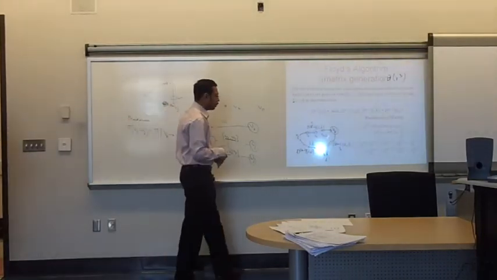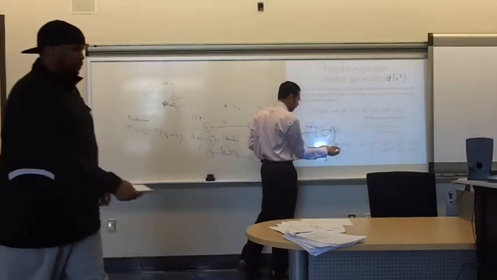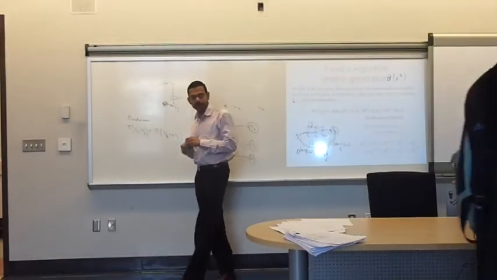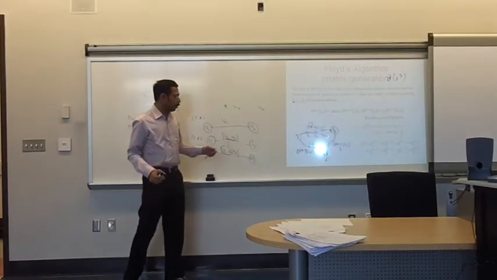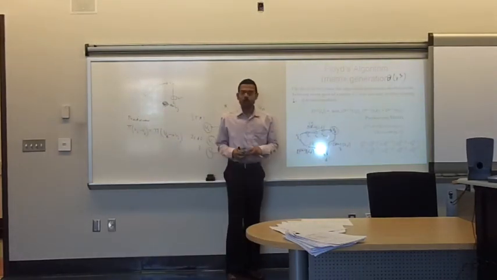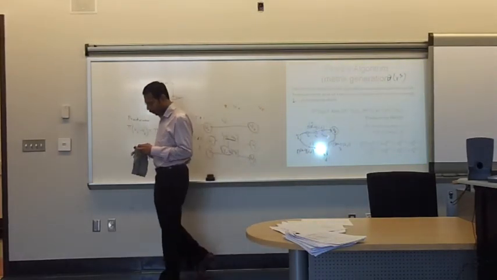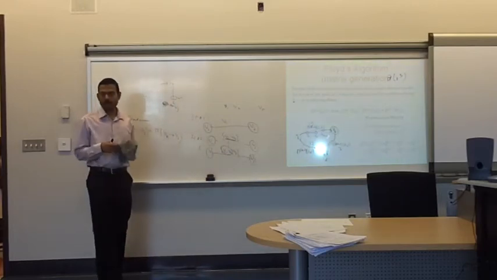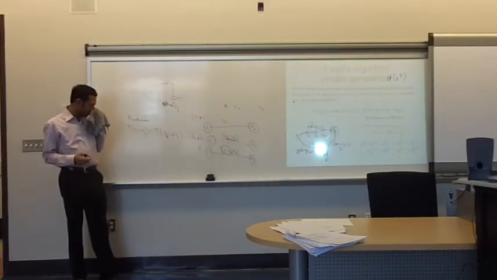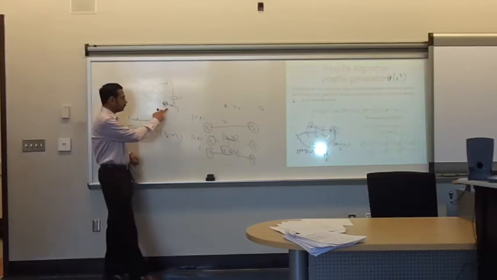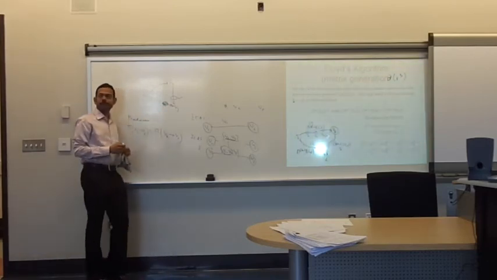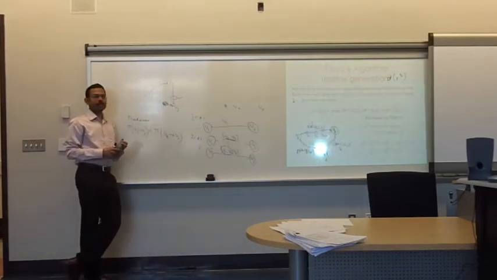For example, if this was say a 15 and this is say a 7, then 15 plus 7 is going to be more than 17. So if we cannot reduce the weight of a path, we'll stay with what we have. So then the predecessor will also remain the same. Okay? Is that clear?